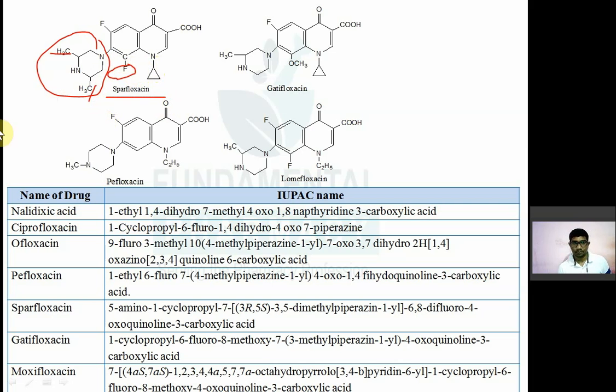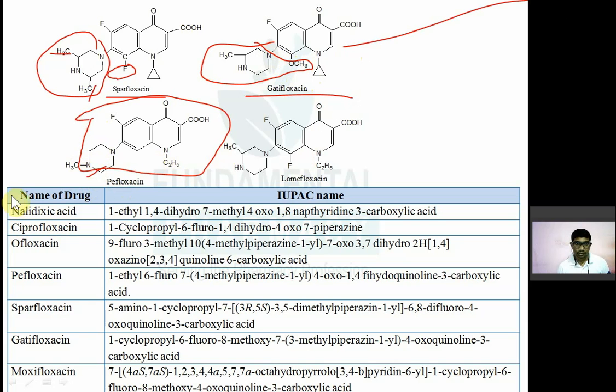In gatifloxacin, the structure is the same as ciprofloxacin, with just two differences. Again, what are the differences? Instead of dimethyl piperazine, here we have only a monomethyl piperazine, 3 methyl piperazine, plus an 8 methoxy group. That's it. The rest of the structure is the same as ciprofloxacin. And pefloxacin again has the same structure as norfloxacin. What is additional is N methyl piperazine on the piperazine, that is the only addition, the rest is mainly like norfloxacin.